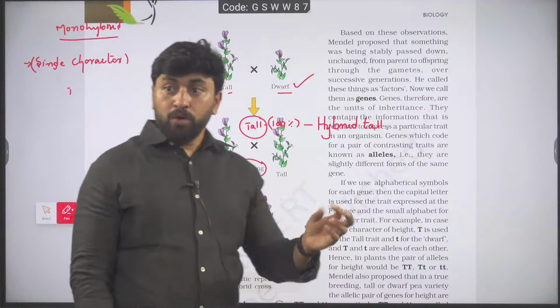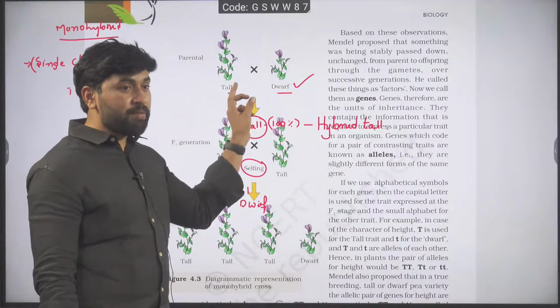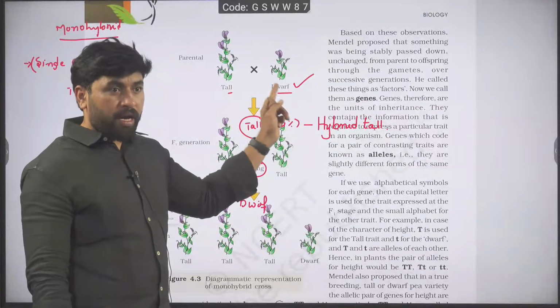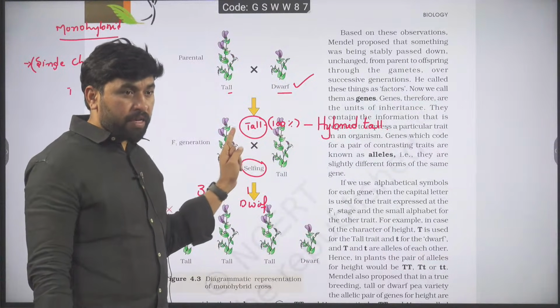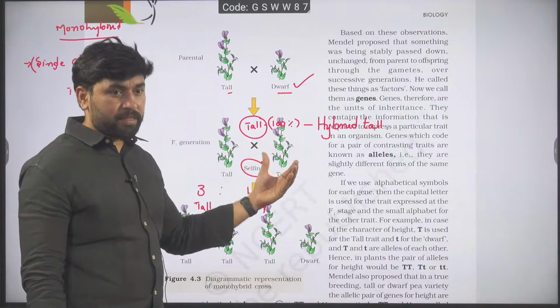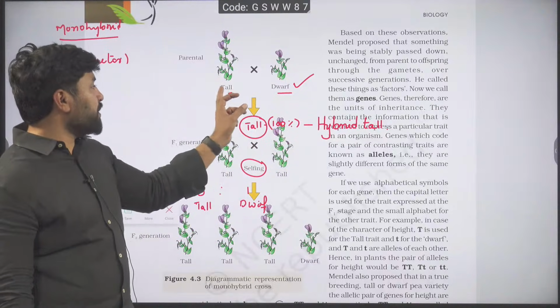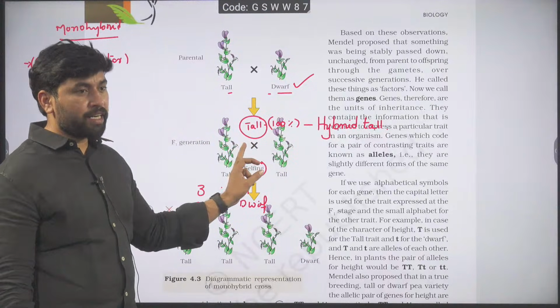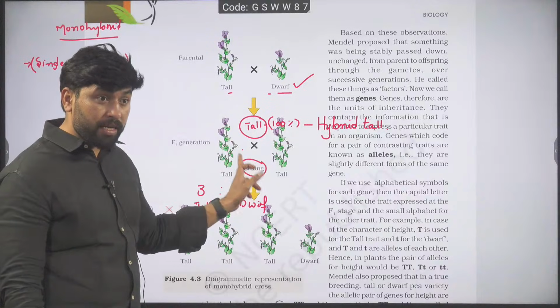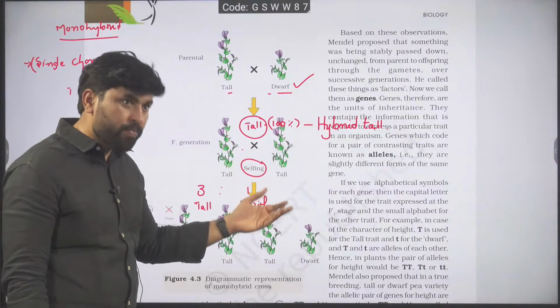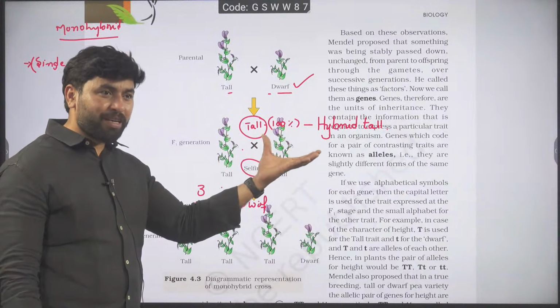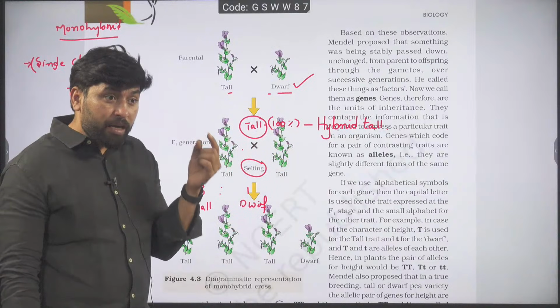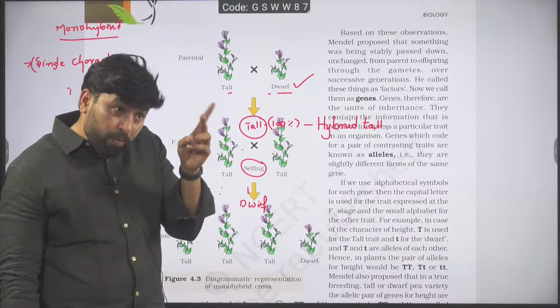Now, observe, why did you call this cross between a pure tall and a pure dwarf a monohybrid cross? Simple. If I cross between tall and dwarf, I am going to get a tall plant. Is this tall hybrid tall or pure tall? Obviously it is hybrid tall. That hybrid is hybrid for 2 parents.